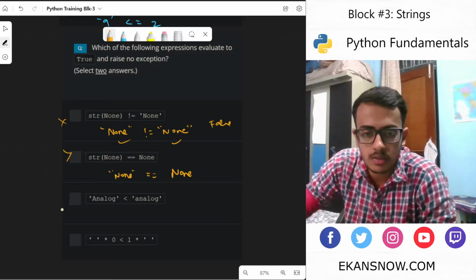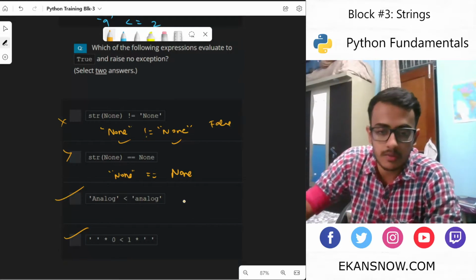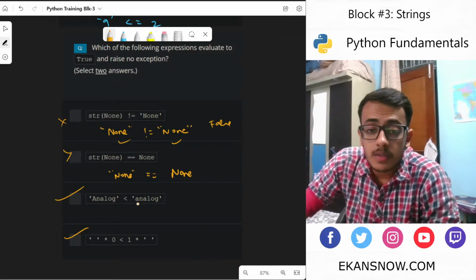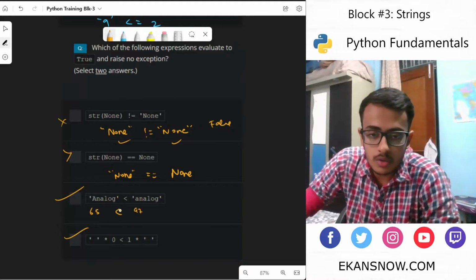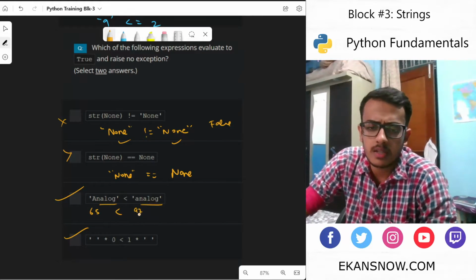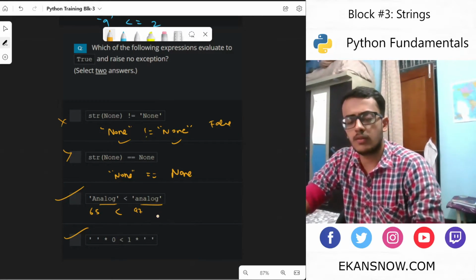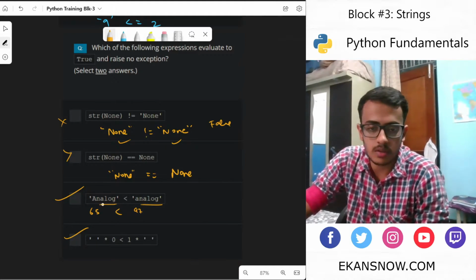We are left with two answers. Let's just check these two right away, and then I will give the explanation. Small a is 97, capital A is 65, which is true. The rest of this won't even be checked because the first character itself is what gives the difference, and this is true, so this is fine.